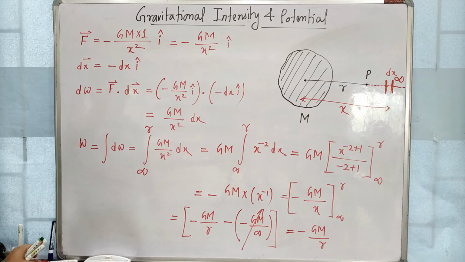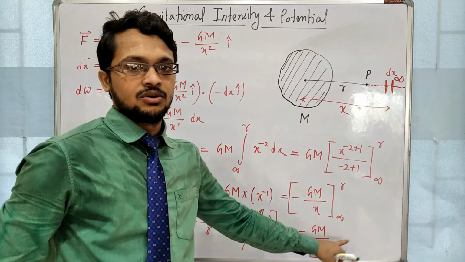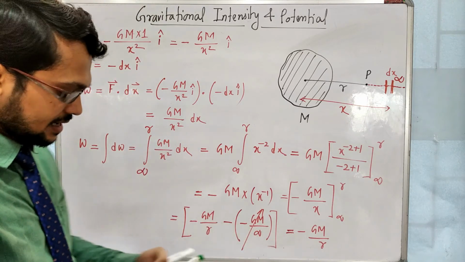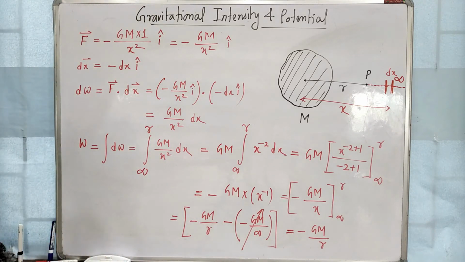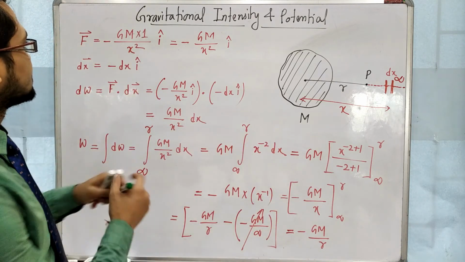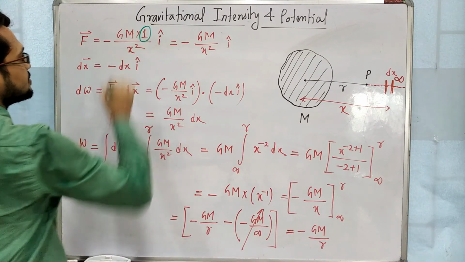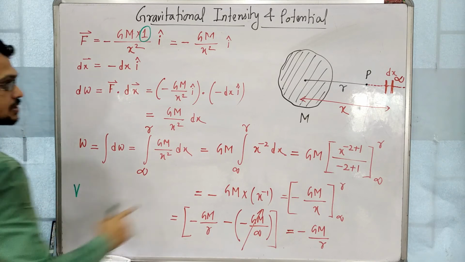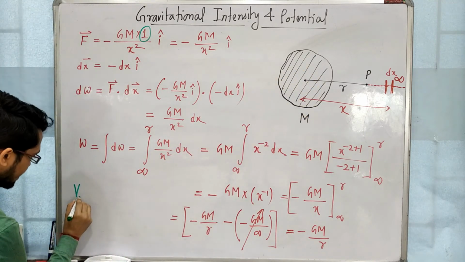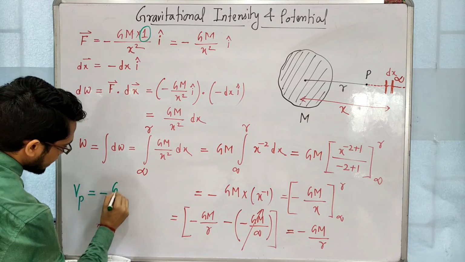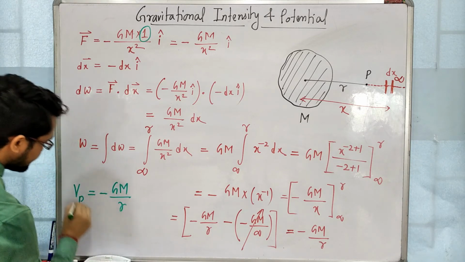Now look at this quantity. No vector sign is there. No i cap, no j cap, no r cap. That means it is a scalar quantity. And this is the work done for which mass? For unit mass. So unit mass means it is the potential. So the potential at point P, denoted by capital V, equals minus GM by r.